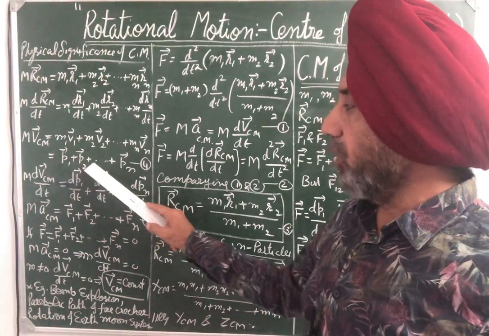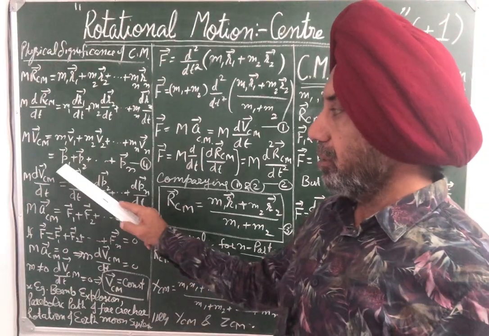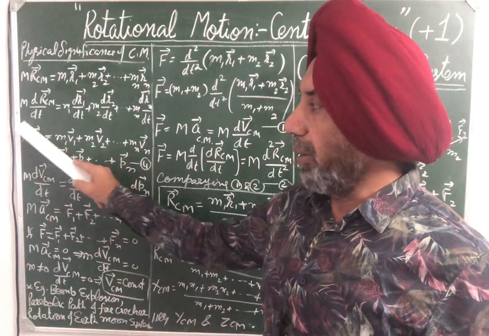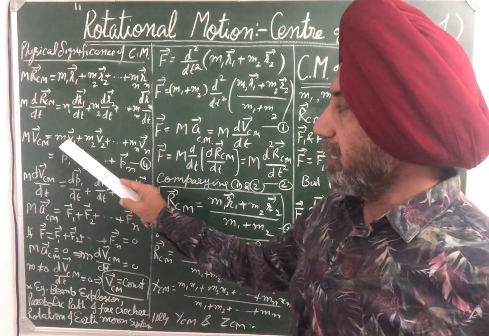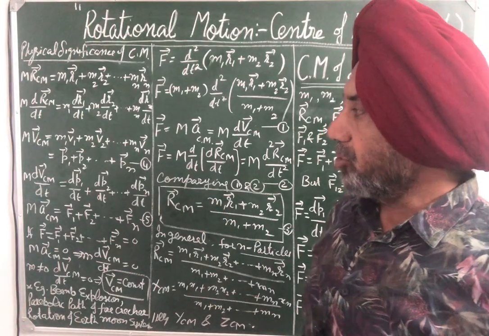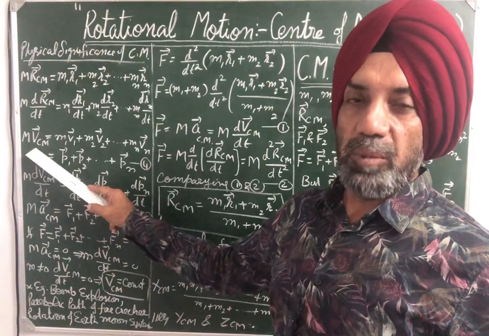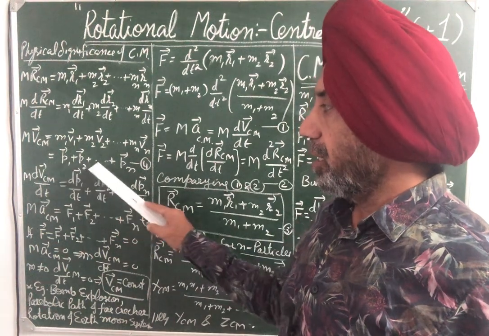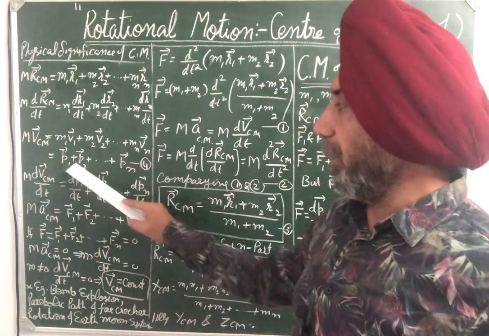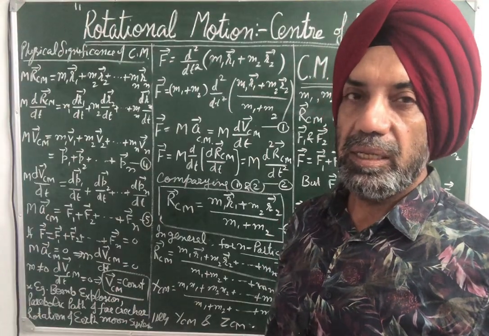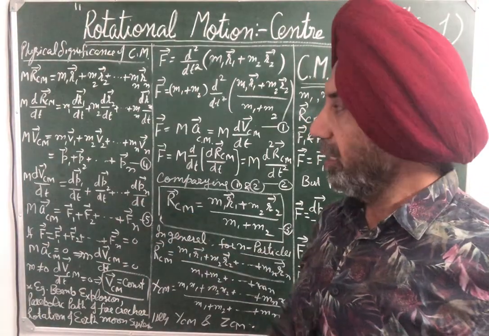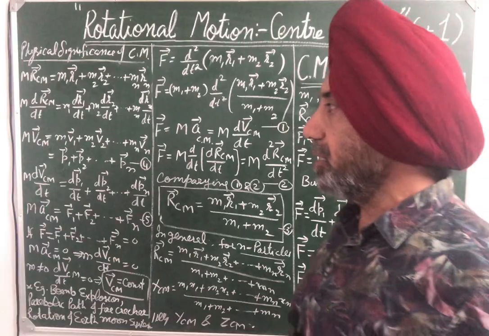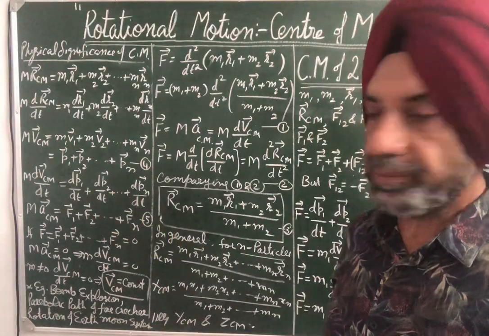Because mass into velocity is nothing but momentum, this is the momentum of center of mass, and these are the momenta of individual masses. So it means total momentum of center of mass is equal to the vector sum of the individual momenta. If velocity of center of mass is constant, M is constant, so it means p1 vector plus p2 vector plus so on pn vector is constant. So it's the law of conservation of momentum.